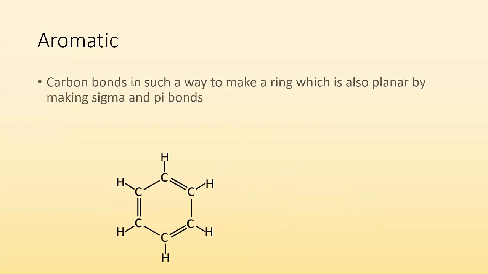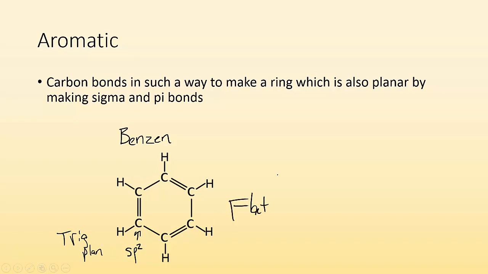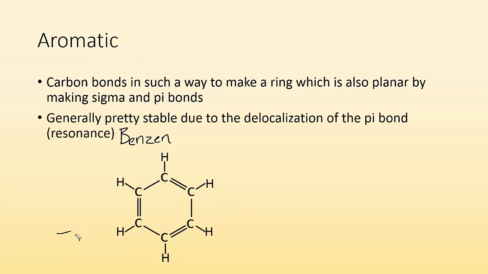All right, so aromatics. Carbon bonds in such a way in aromatic compounds to make a ring, which is also planar, by making sigma and pi bonds. So this is an example of benzene. Benzene is an aromatic compound. If we take a look, each one of these carbons is going to be sp2 hybridized, which tells me that it's going to have a trigonal planar shape, which means that this is going to be a flat molecule. What's also interesting about these aromatics is that they generally are pretty stable. The reason that they're stable is because of the delocalized pi bonding.